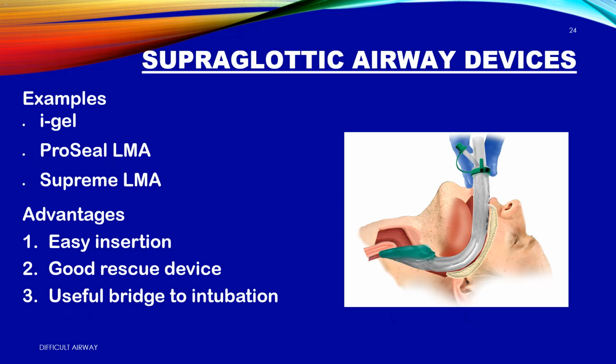Supraglottic airway devices. When the tube won't go, put this in. A mask that sits above the vocal cords. No need to see the cords. No need to paralyze. Examples. iGel, Proseal LMA, Supreme LMA.